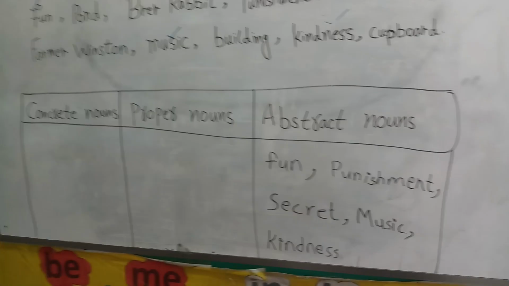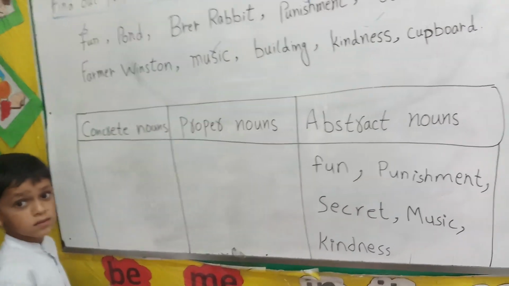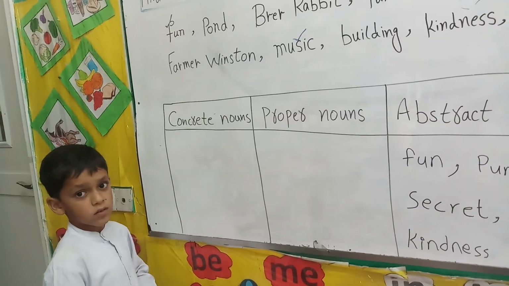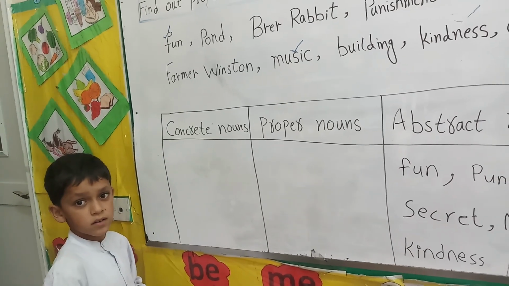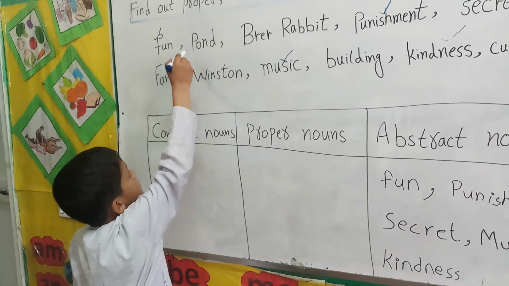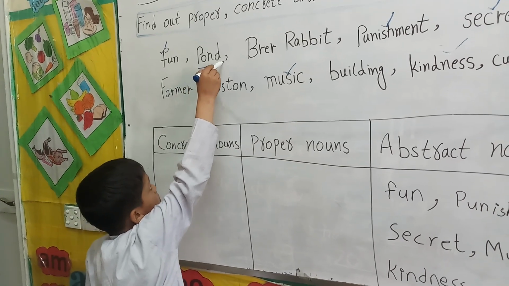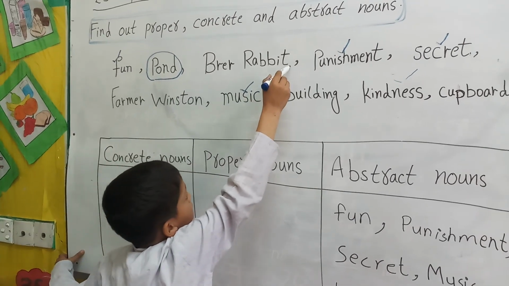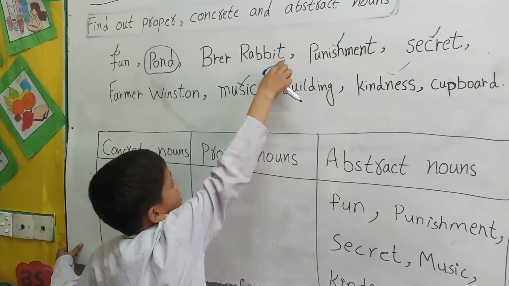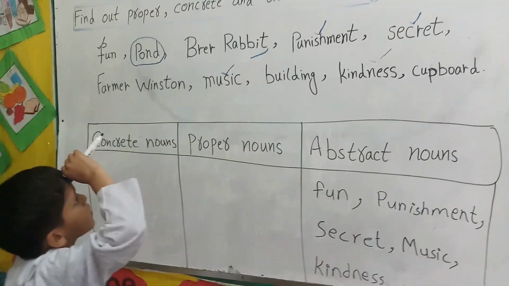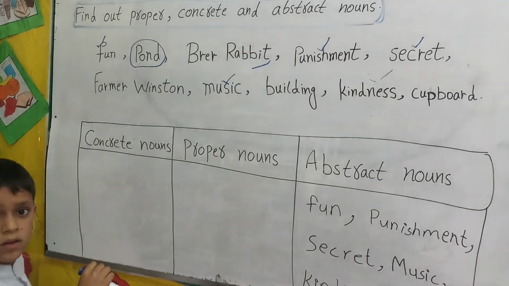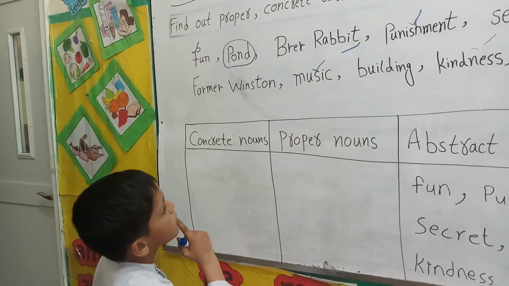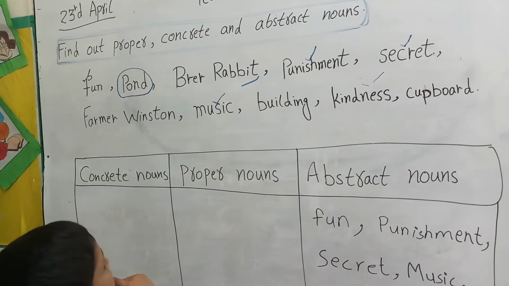Fawaz, come here. And Fawaz, what will you find? Tell me. Concrete or proper what? Concrete noun. Okay, so how will you find the concrete noun? I circle. You will circle them. Okay, so do. Good. Pond is a concrete noun. Brer Rabbit, you can see Brer Rabbit, but you have to find the proper noun also. Mital, what is Brer Rabbit? B is capital, R is capital. Yes, this is a proper noun. So leave it. Go to the next one.